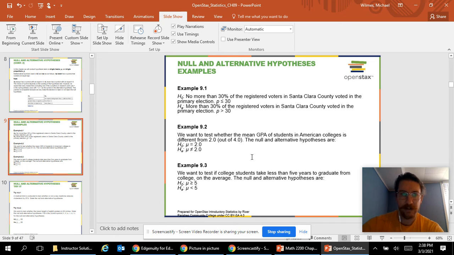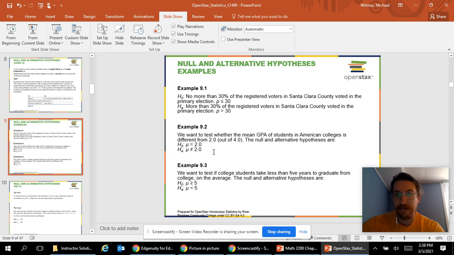So here are some examples. Our null hypothesis here: no more than 30% of the registered voters in Santa Clara County voted in the primary election. So no more than, that means it must be less than or equal to, so P less than or equal to 30. The opposite of that is more than 30% of the voters voted. So P greater than 30.